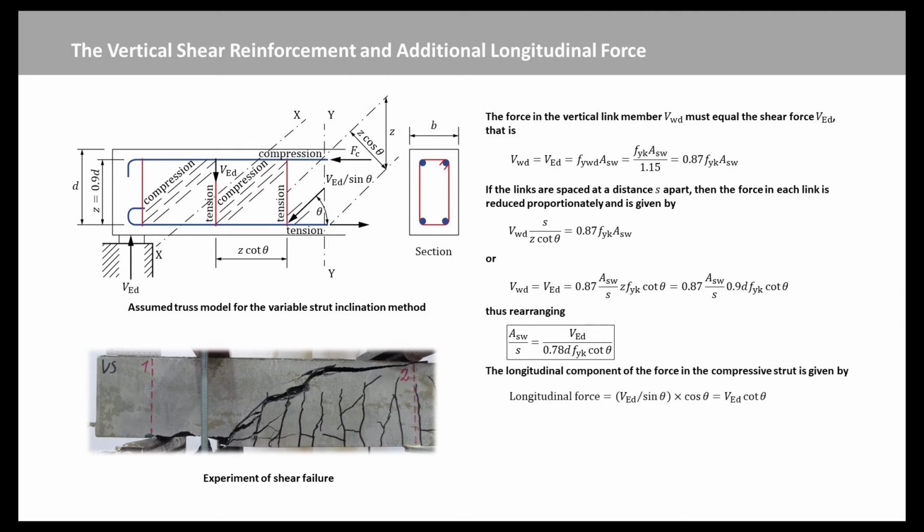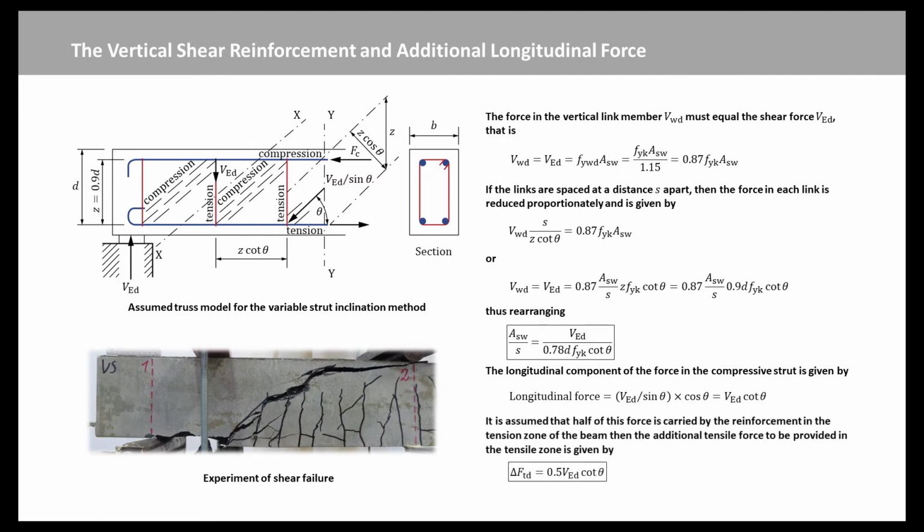Resolving forces horizontally in the section YY shown in this figure, the longitudinal component of the force in the compressive strut is given by this equation. It is assumed that half of this force is carried by the reinforcement in the tension zone of the beam, then the additional tensile force to be provided in the tensile zone is given by delta FTD equal to half of VED times the cotangent theta.